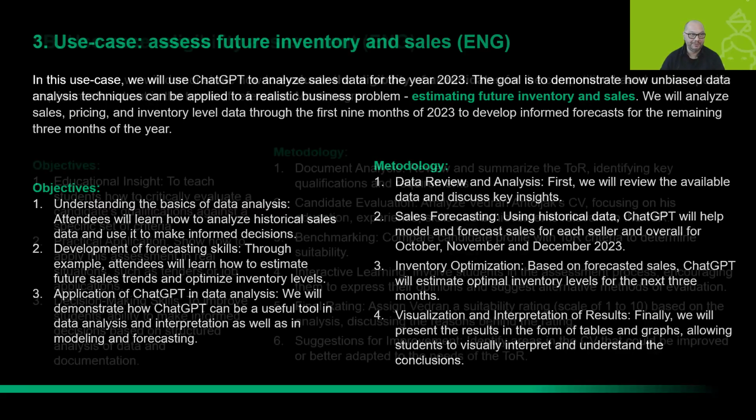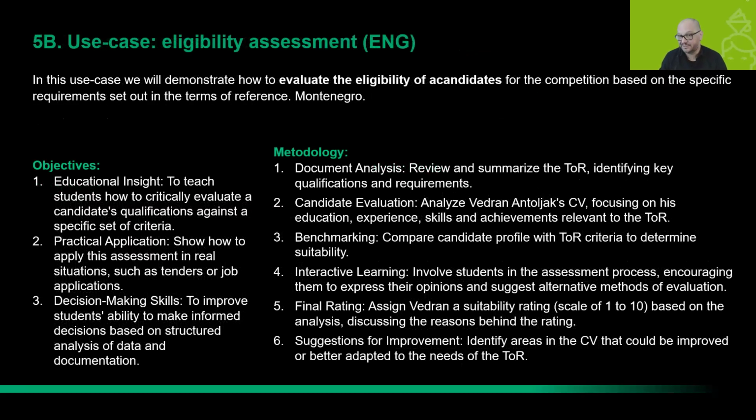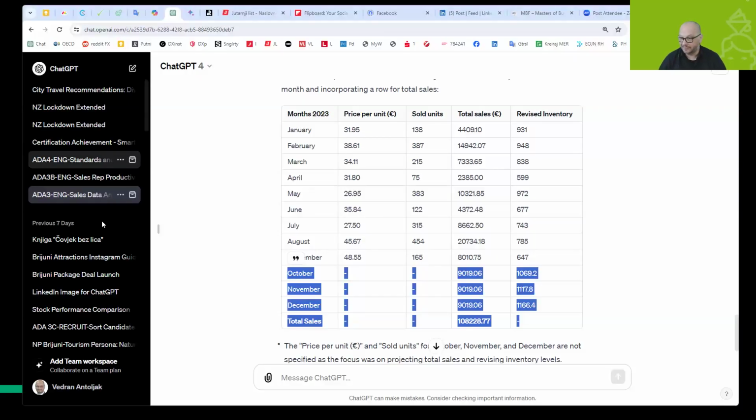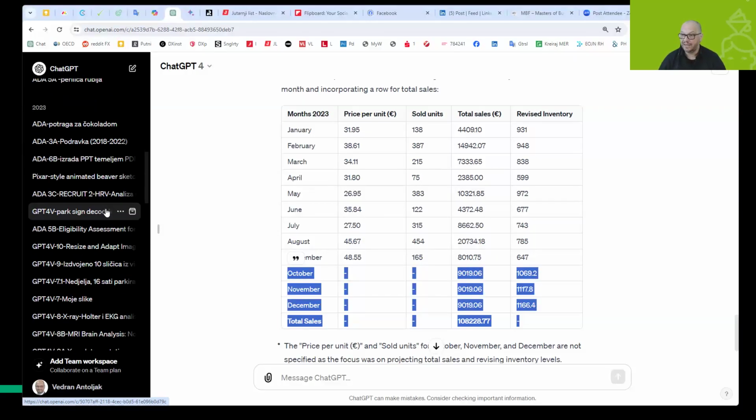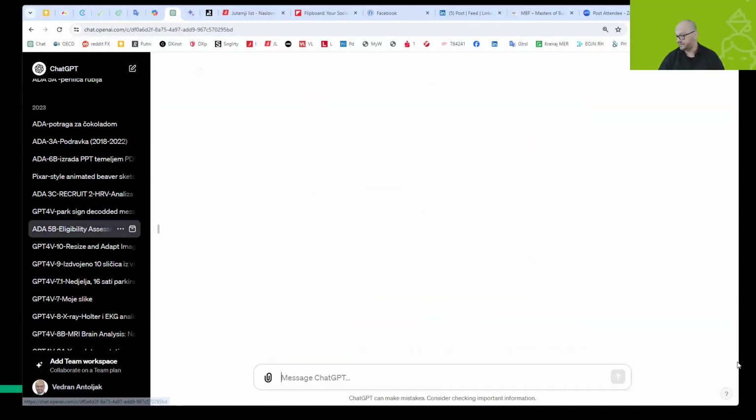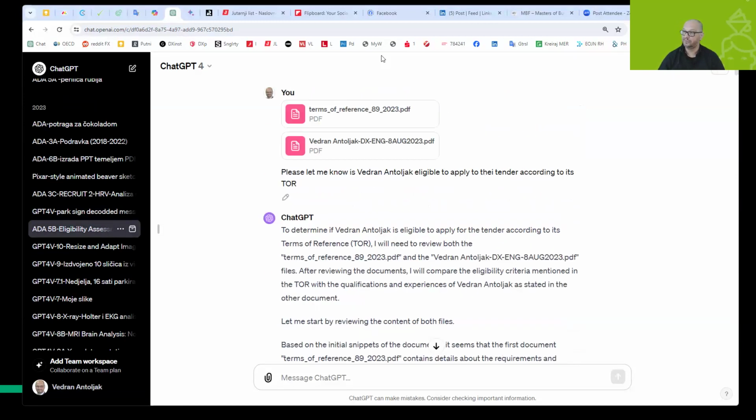The second example is eligibility assessment. What we want to do now is show you whether my CV is eligible for the tender that was out a few months ago by the Regional School for Public Administration. So let me jump there and try to show you how it works. Eligibility assessment. Let me go to the beginning.